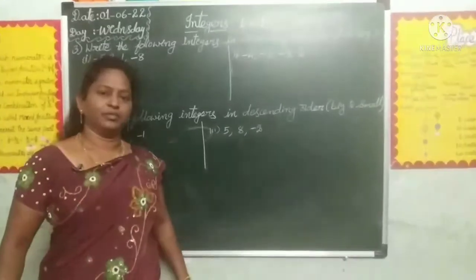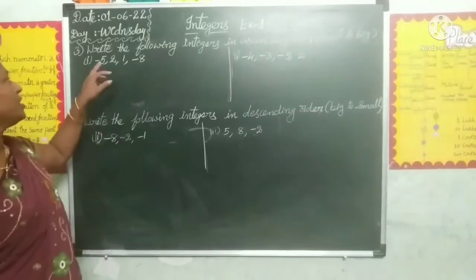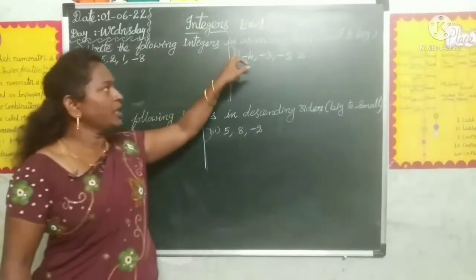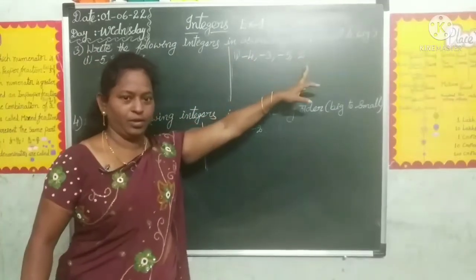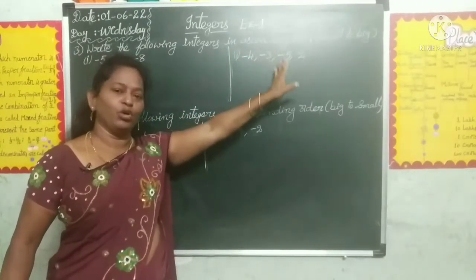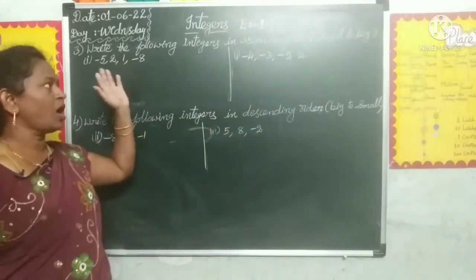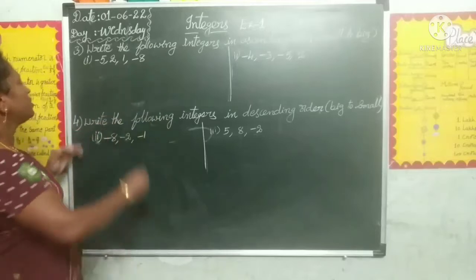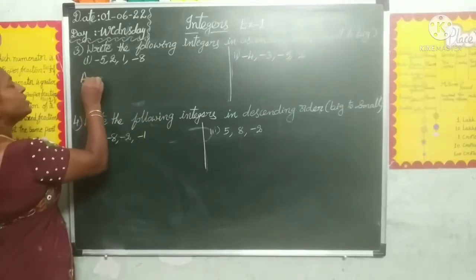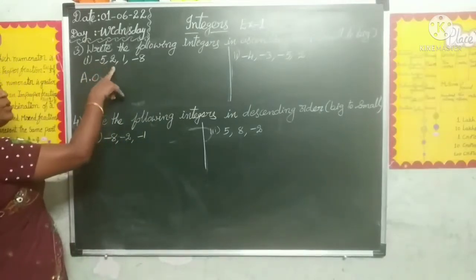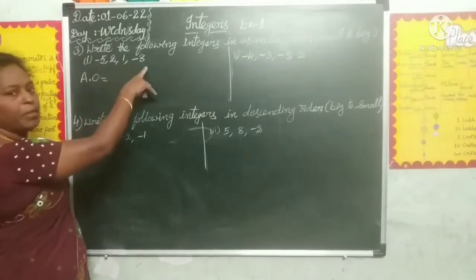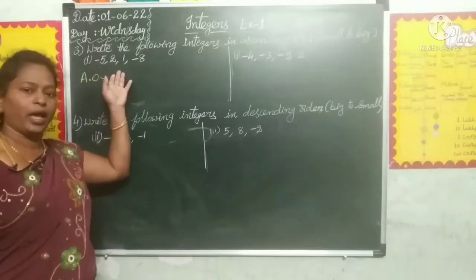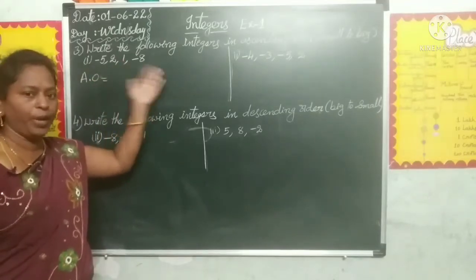Okay. Let us see the third question. See the third question what is given. Write the following integers in ascending order. Ascending order means small to big. We have to arrange it small to big. That is ascending order. The given numbers are minus 5, plus 2, plus 1, minus 8. So these integers now we can arrange from small to big.